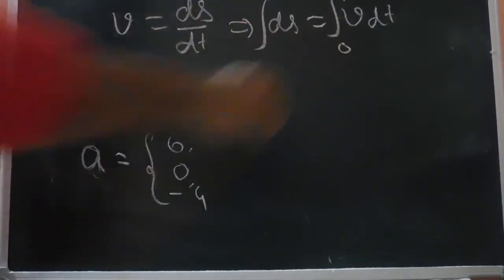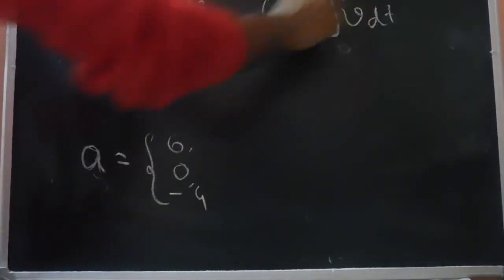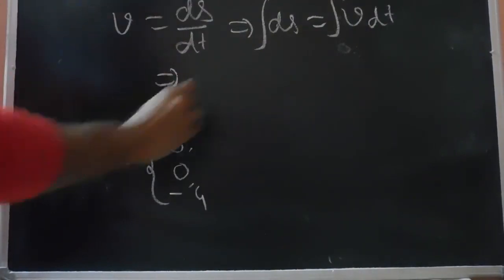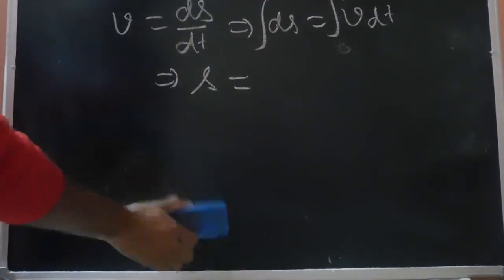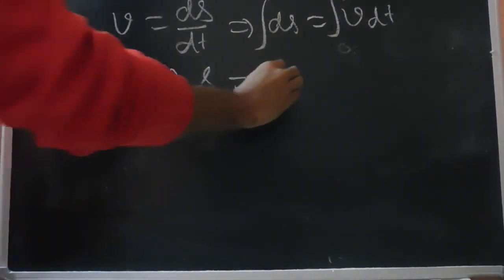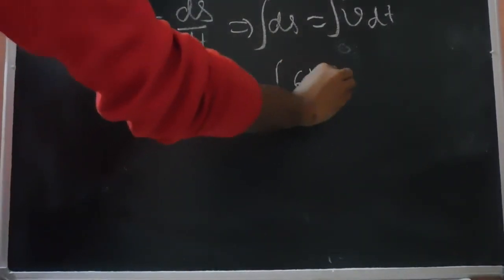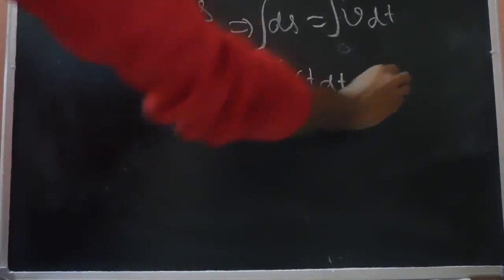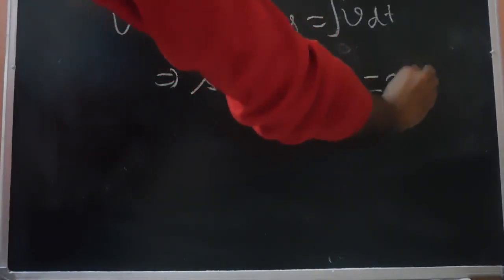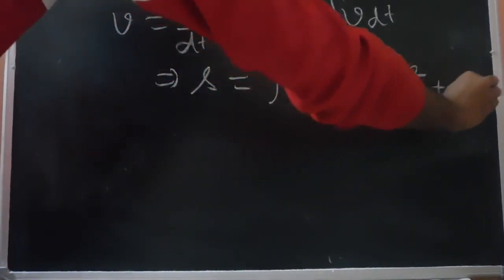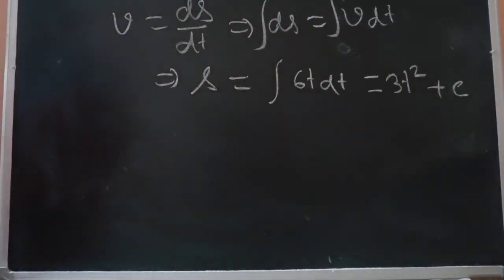So instead we can do an indefinite integration. We will have s equals the integral of 6t dt, which is nothing but 3t square plus c, where c is the integration constant.